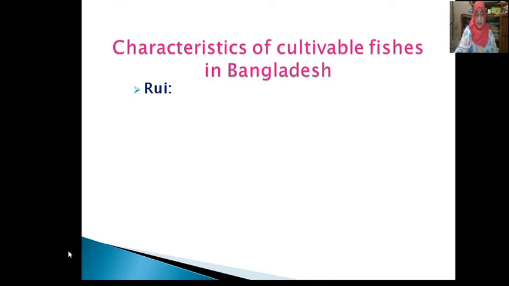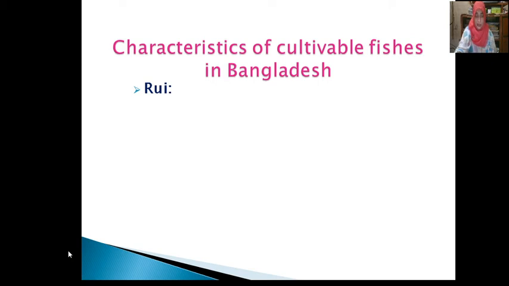The main cultivable fishes in our country are rui, katla and mrigal. These are all riverine fishes, but they are very suitable for cultivation in the pond. Besides natural food, they eat supplementary food. They lay eggs in the flowing river in the rainy season. However, nowadays young fish or pona is hatched in the hatchery for the purpose of fish cultivation. Their physical characteristics are described below.